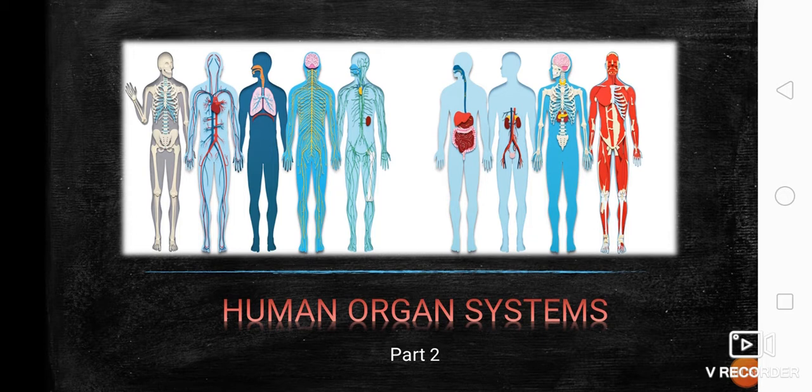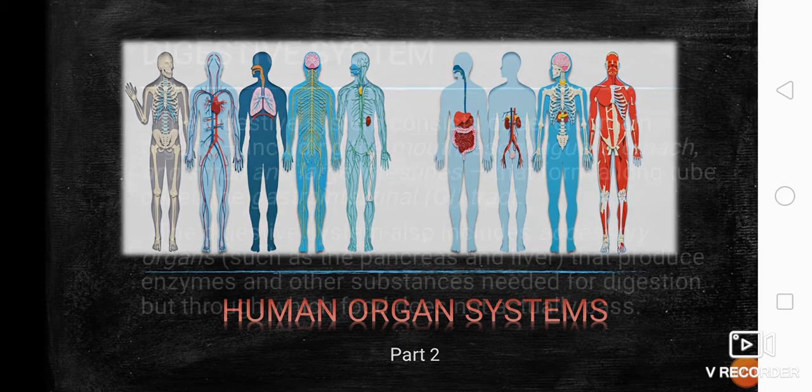Now let's proceed with the last five organ systems in our body. We have the digestive system, respiratory system, circulatory system, excretory or urinary system, and the last one, the muscular system. Now, let's start with the first one.